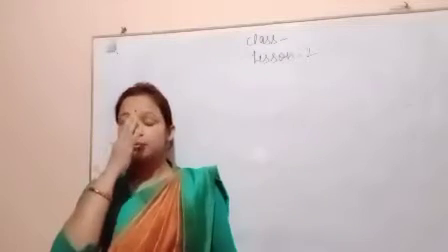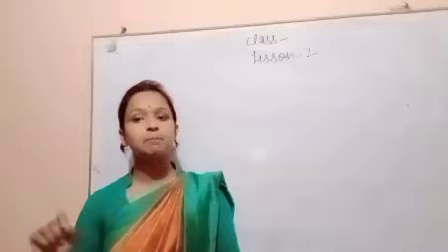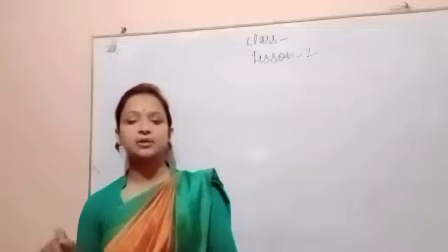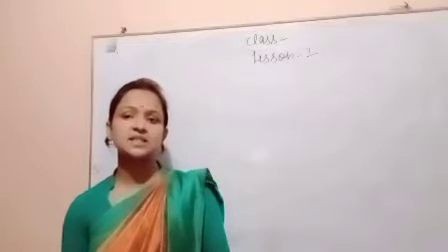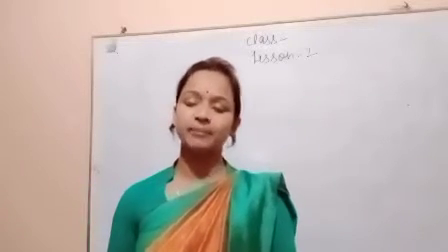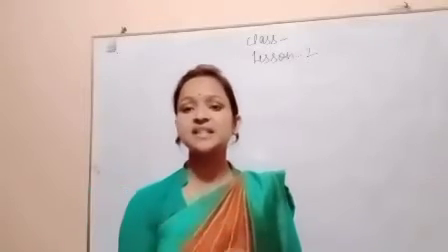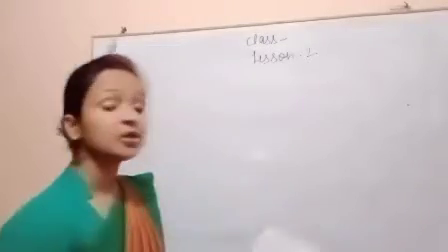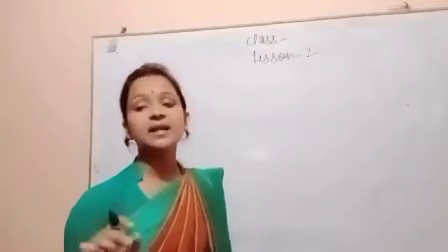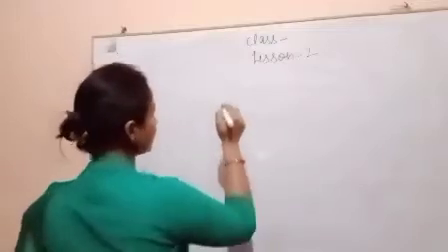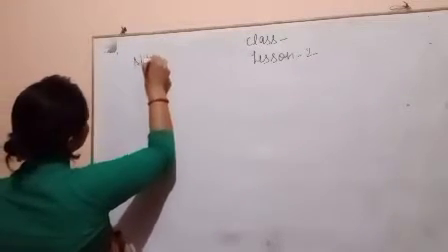You know that in the atmosphere nitrogen is present at 78% and 21% is oxygen, and in 1% there are different gases like argon, helium, etc. So in our environment nitrogen is present at 78%. First I will draw the diagram of the nitrogen cycle and then I will tell you what the nitrogen cycle is.